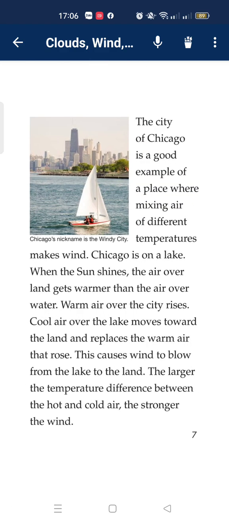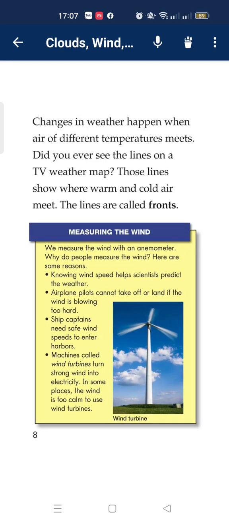The city of Chicago is a good example of a place where mixing air of different temperatures makes wind. Chicago is on a lake. When the sun shines, the air over land gets warmer than the air over water. Warm air over the city rises. Cool air over the lake moves toward the land and replaces the warm air that rose. This is why wind blows from the lake to the land. The larger the temperature difference between the hot and cold air, the stronger the wind.